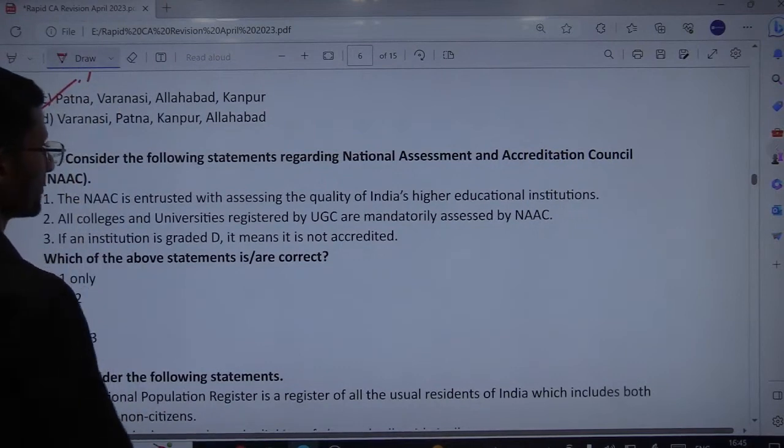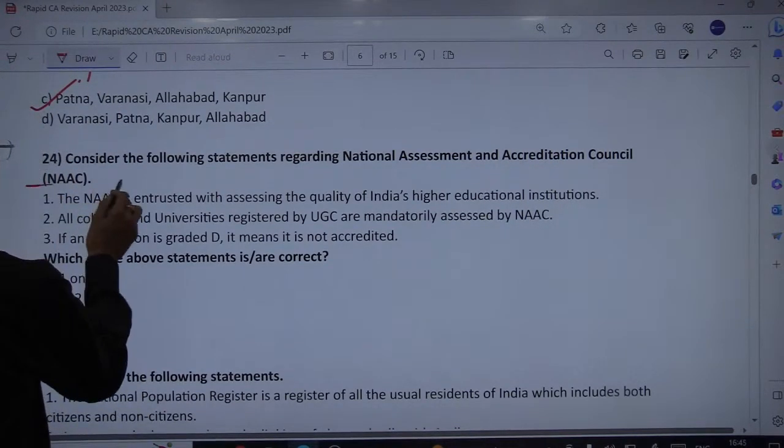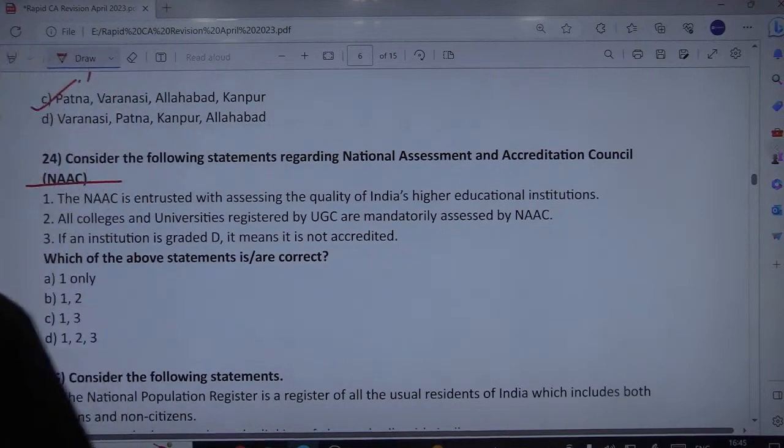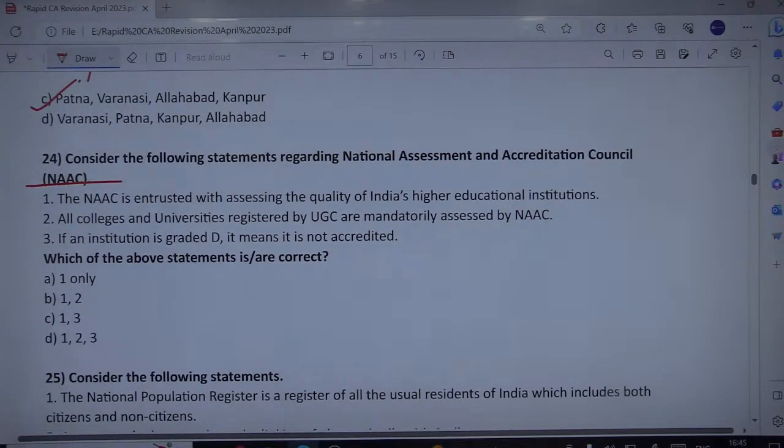Consider the following statements regarding the National Assessment and Accreditation Council. This statement is related to NAAC, which means we are now starting the government schemes and programs or topics recently in the news. So let us start with the first. Find out the correct statement. Which one is correct?